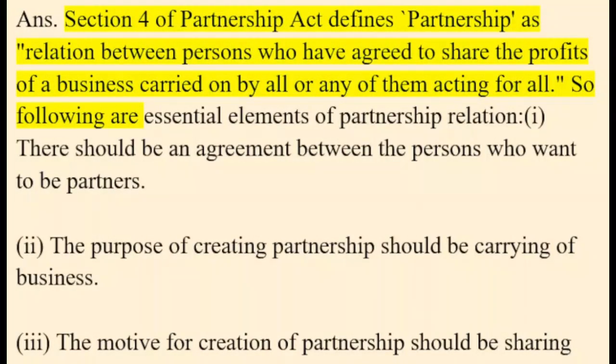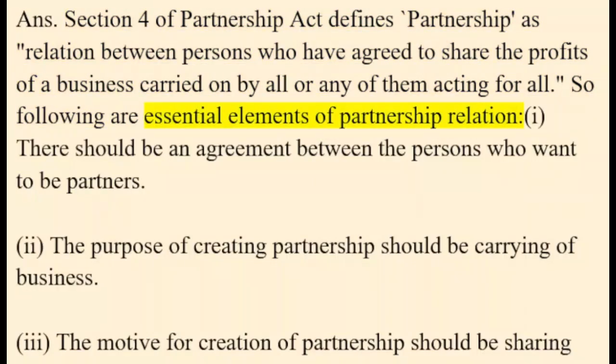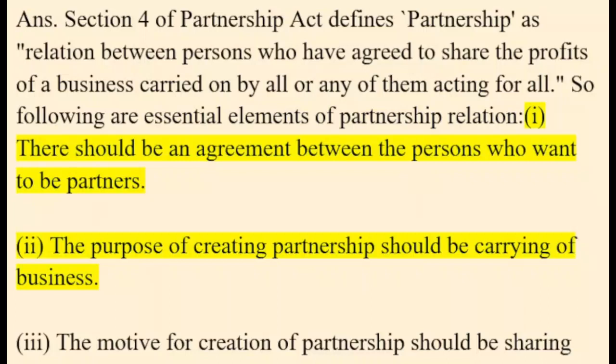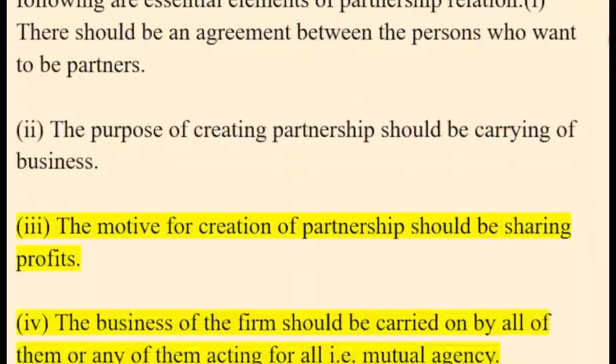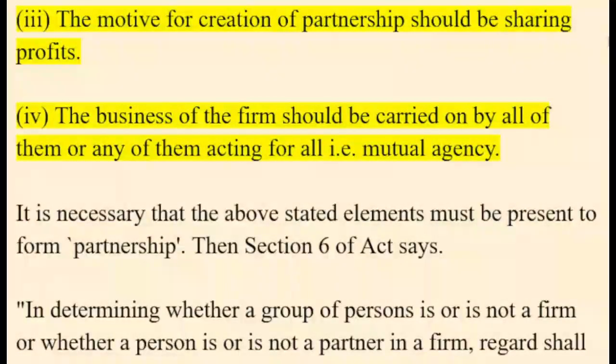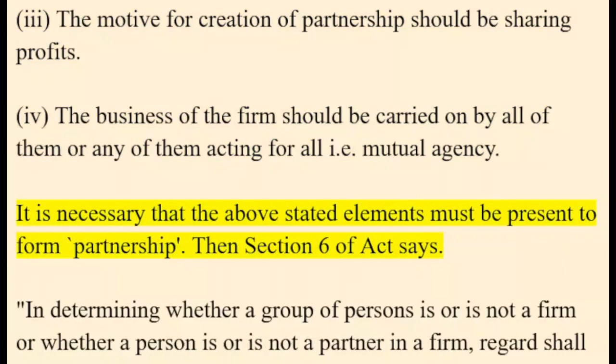So the following are the essential elements of partnership relation. I. There should be an agreement between the persons who want to be partners. II. The purpose of creating partnership should be carrying on of business. III. The motive for creation of partnership should be sharing profits. IV. The business of the firm should be carried on by all of them or any of them acting for all, i.e. mutual agency. It is necessary that the above stated elements must be present to form a partnership.